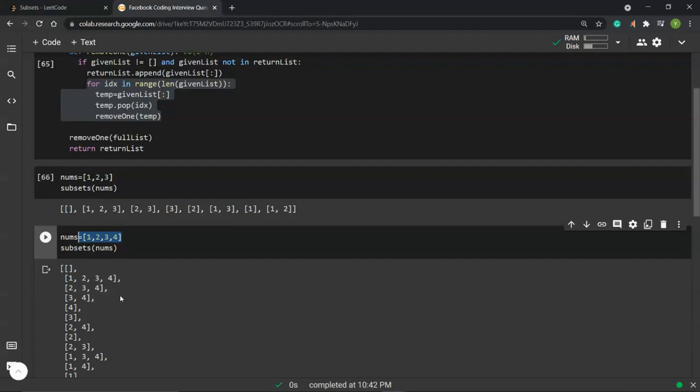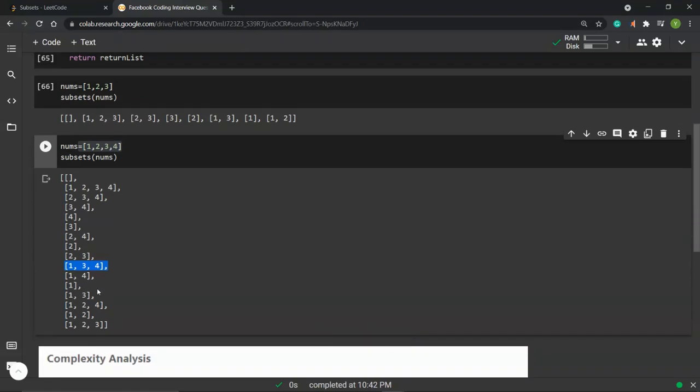And for the case of the 4 elements, it's the same idea, right? So the first time we pop off the first element, so we are left with 2 and 3 and 4, and then for 2 and 3 and 4, we pop off the second element, we're left with 3 and 4, and then we do it again, and then we're left with 3 and 4 individually, and then we recursively call this, and then the next time we pop off the second element, and then we have 1 and 3 and 4, and then we do it again.